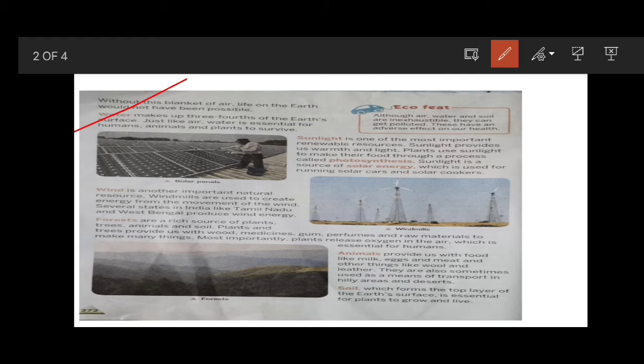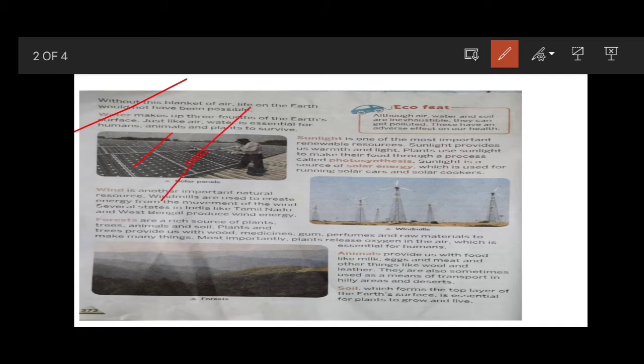What do you mean by photosynthesis? The process through which plants prepare their own food with the help of sunlight is called photosynthesis. Also, from sunlight we get solar energy. You can check it out in this picture.